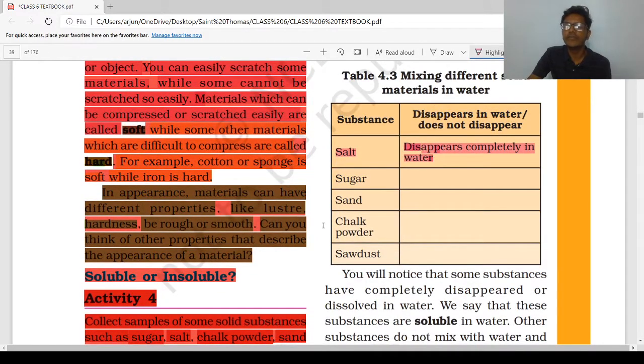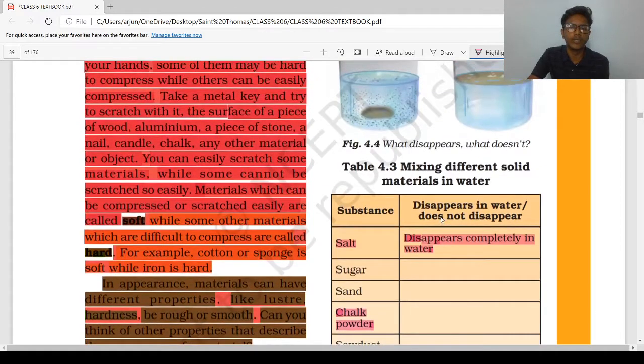Similarly, if you add chalk powder to the glass beaker containing water and stir it properly, the chalk powder will not disappear in the water. You will see the chalk powder particles in the water. So you can say that chalk powder is an insoluble substance in water.